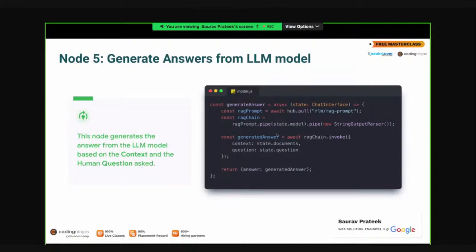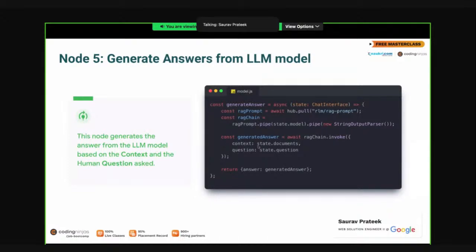We have done our heavy lifting already, so we have our context, basically the relevant documents, and we have our question. You can Google retrieval augmented generation. It's quite a hot topic currently.